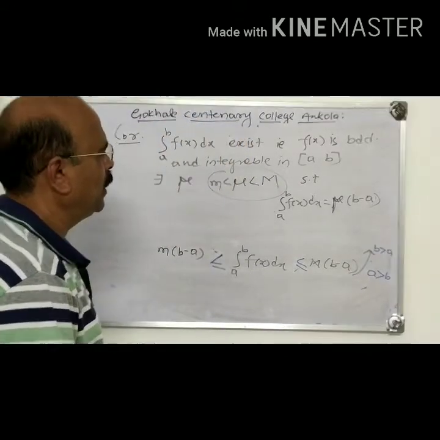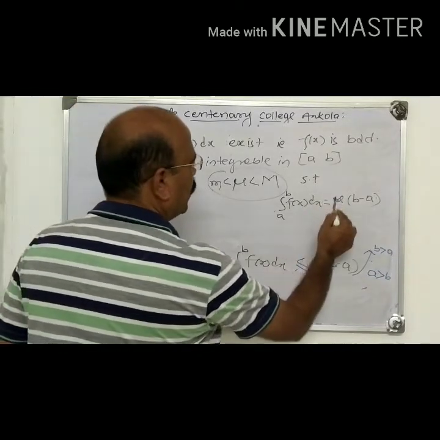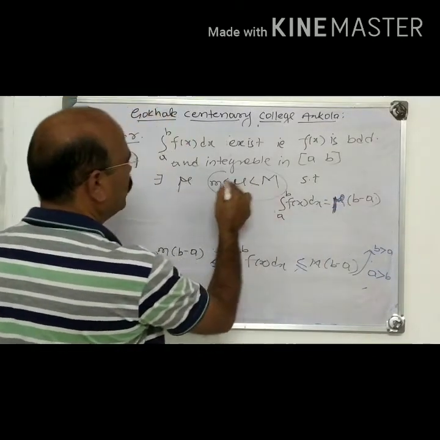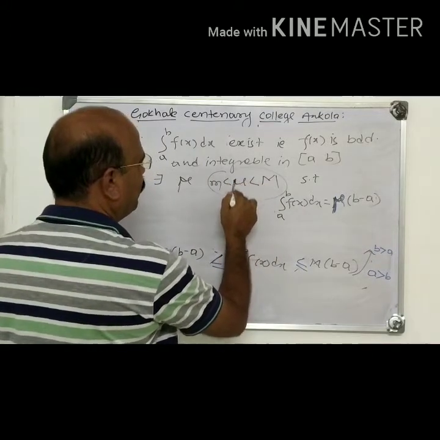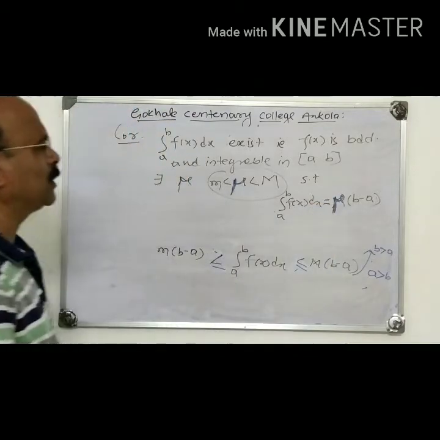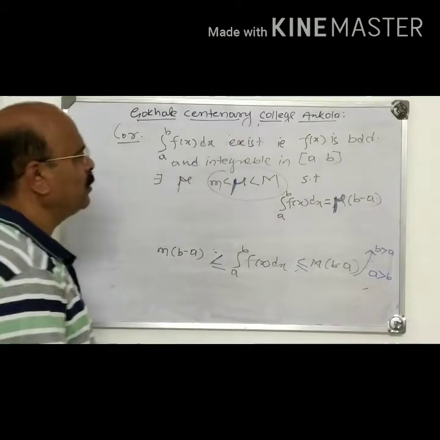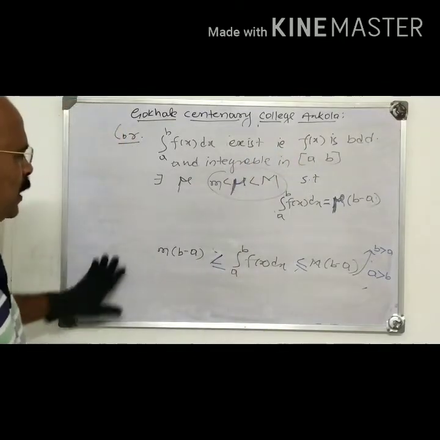So in either case, what is mu here? Mu lies between the bounds m and M. There exists some mu so that equality holds, and the integral from a to b of f(x) dx becomes mu into b minus a. What is mu? It lies between the bounds of f(x).